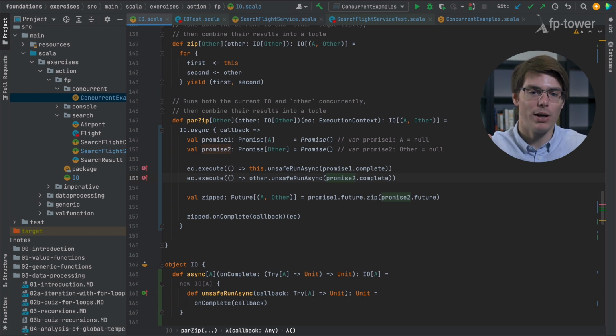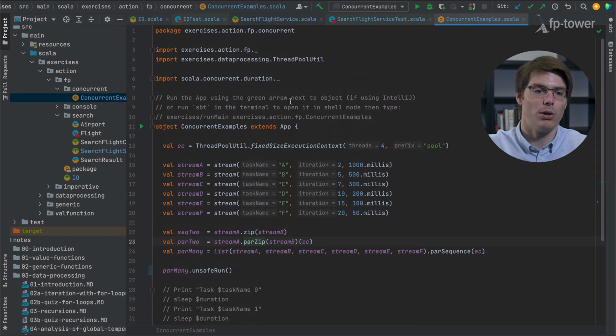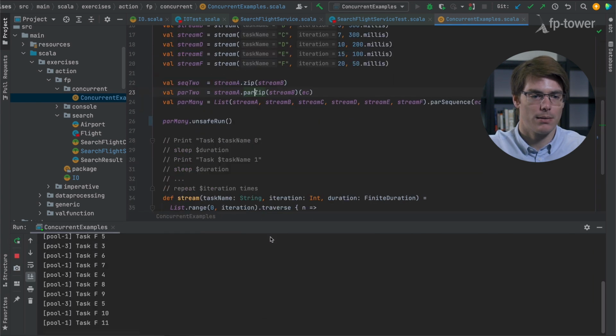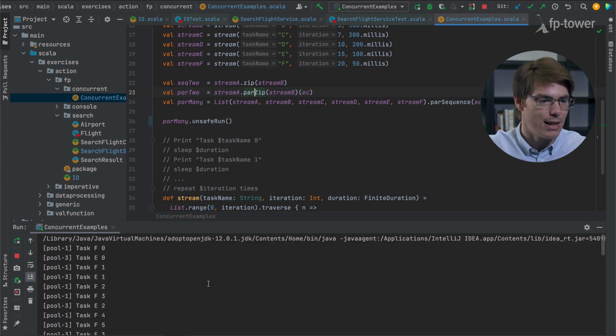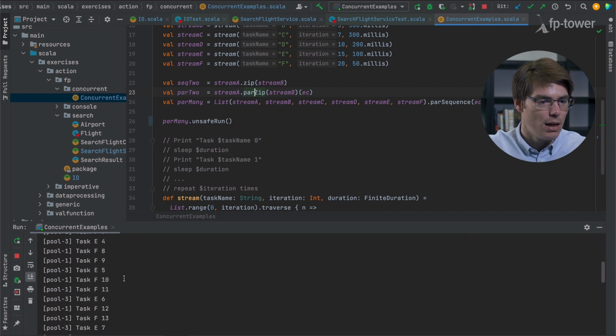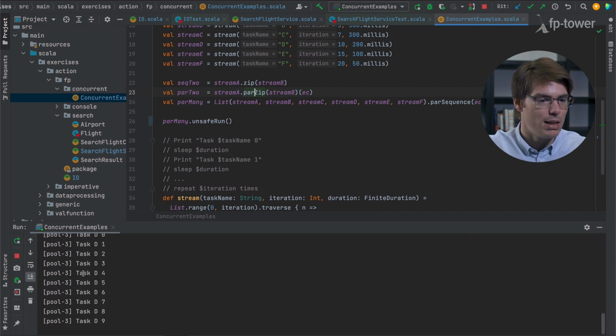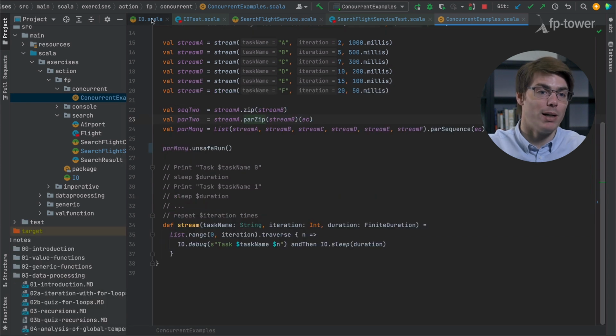Yes, it does. Okay. So let's give it a final try for concurrent examples. Now this time, nothing is blocking. It should work. And it doesn't. So we are still not there yet. We must have screwed up somewhere. So we still see F, E, and D at the end. They are all in the same thread. So what could be wrong, really?